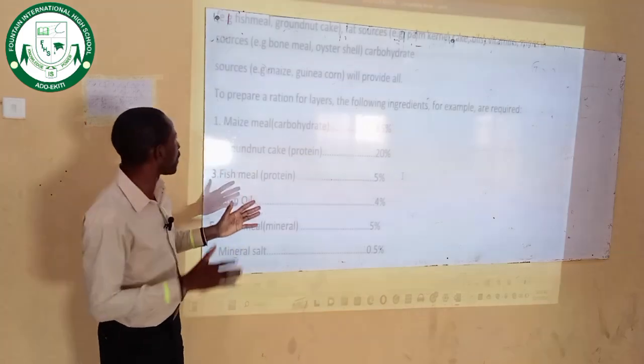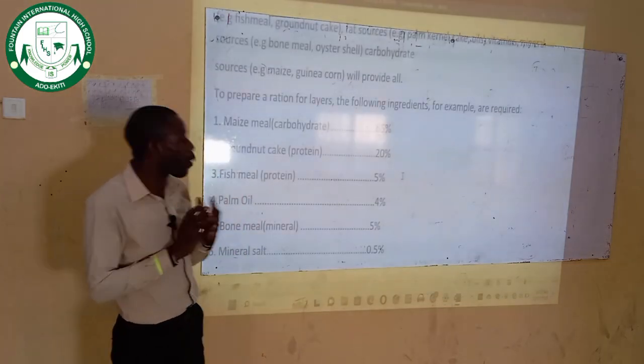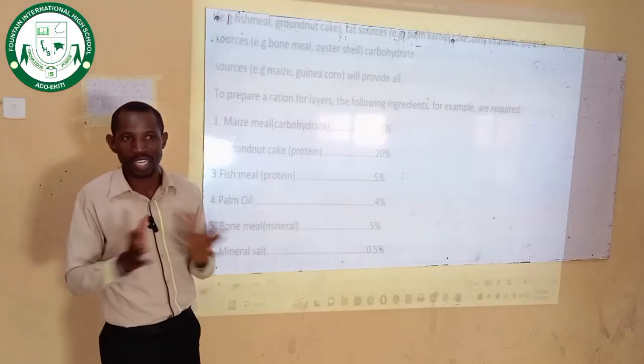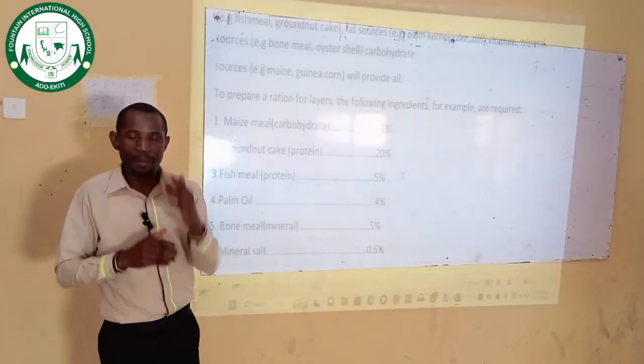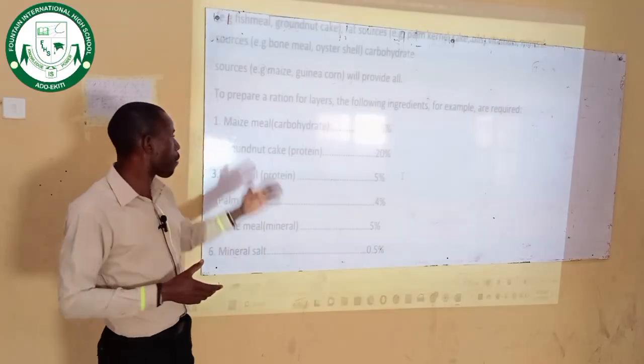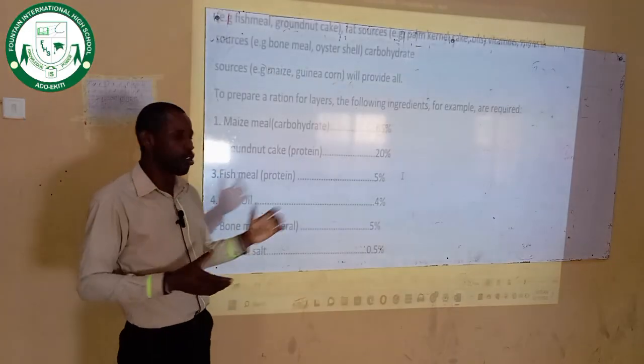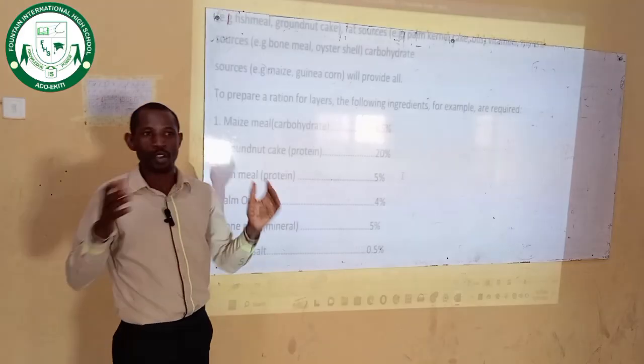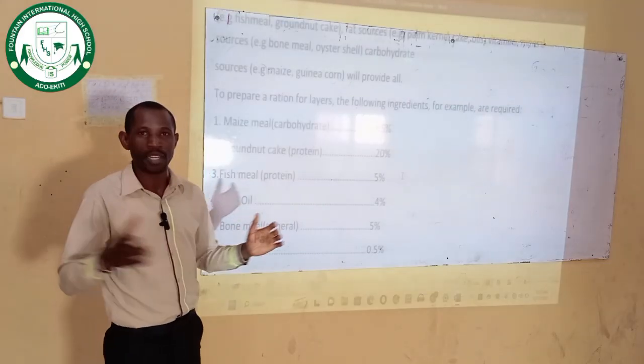So this is the summary of the whole topic. Livestock production is very important because the animals require feed for their growth and for their development. Do not forget the types of ration we discussed. Copy the note. By the time we resume back to class, I'm going to see you and add more information.